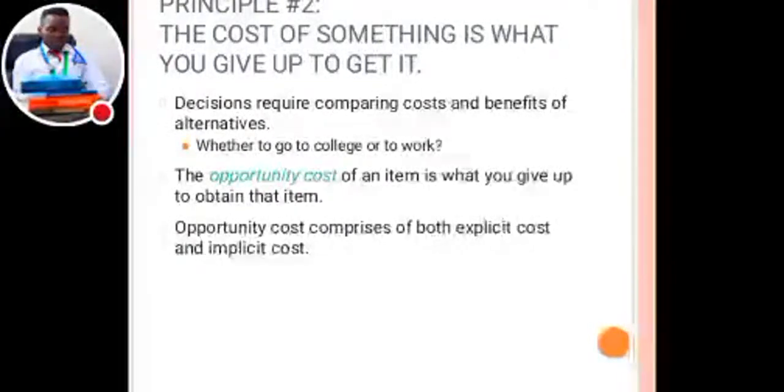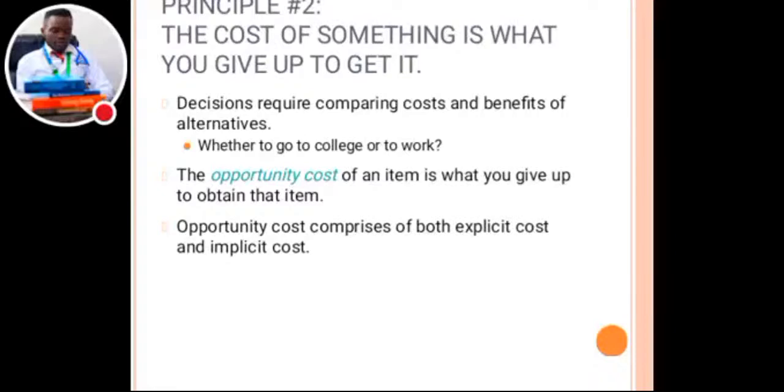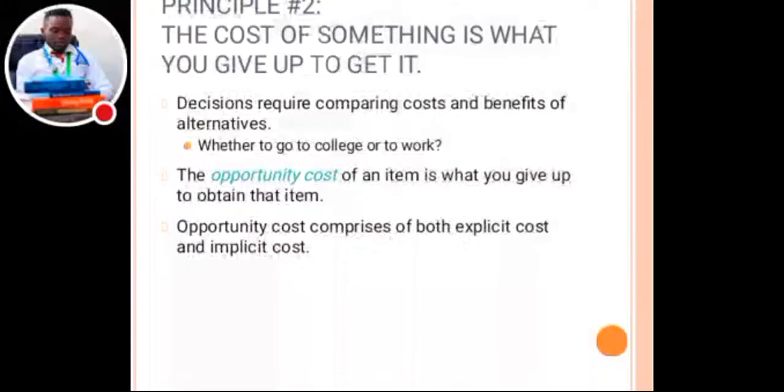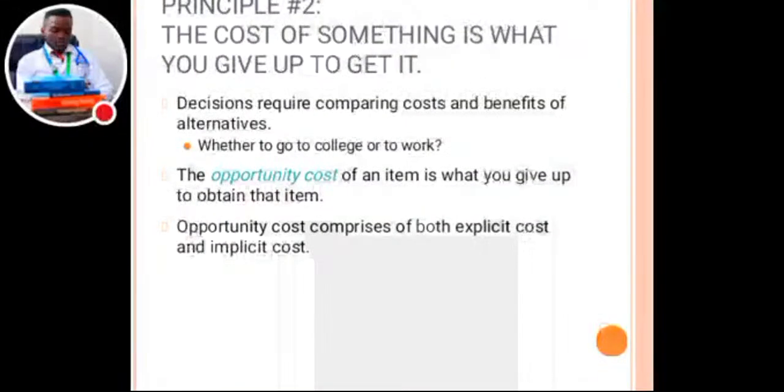Opportunity cost usually comprises both explicit cost and implicit cost.